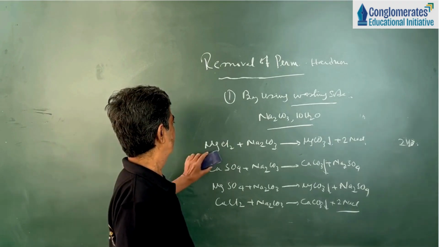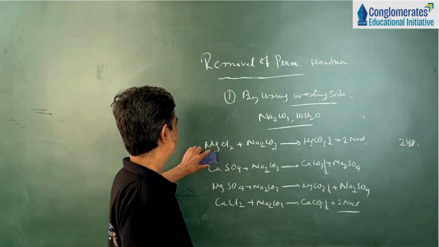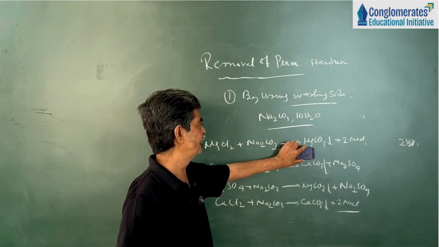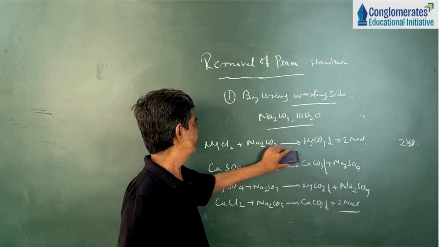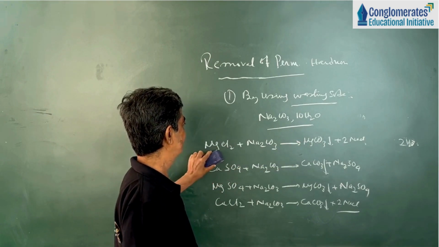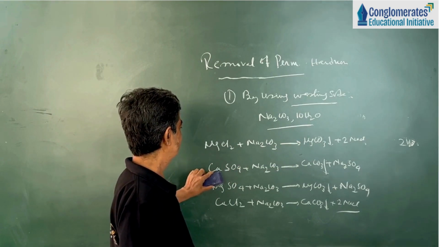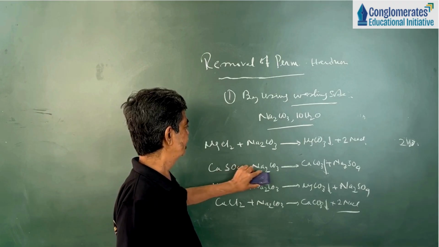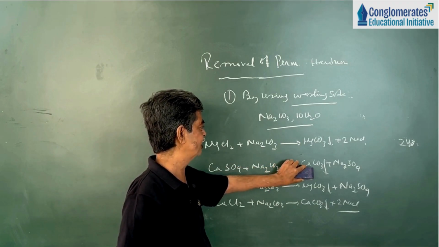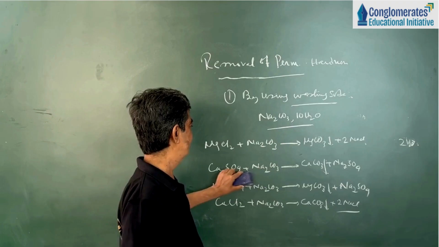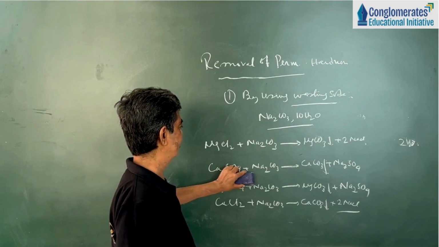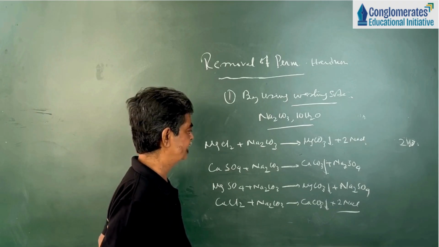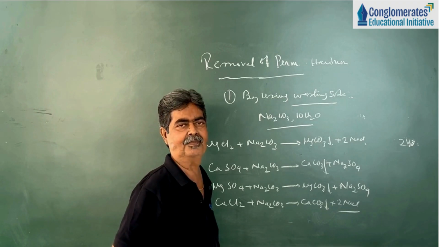So, this soluble magnesium chloride is deposited as insoluble magnesium carbonate. So, magnesium chloride is removed from the permanent hard water. Similarly, soluble calcium sulfate is separated as insoluble calcium carbonate. So, permanent hardness can be removed by applying sodium carbonate. Similar reactions are there in the case of magnesium sulfate and calcium chloride also.